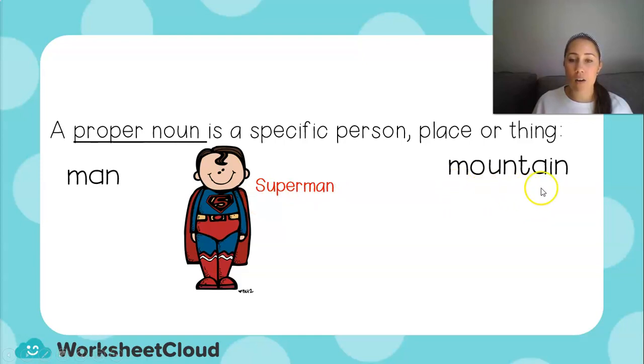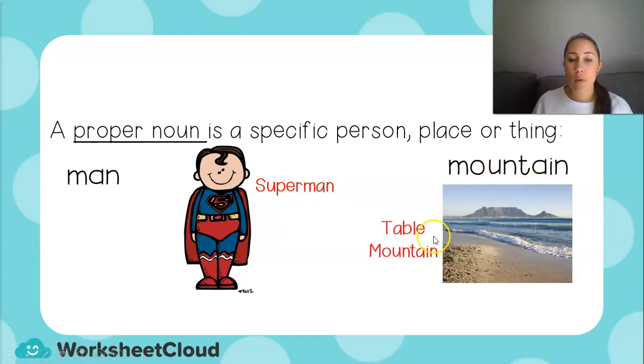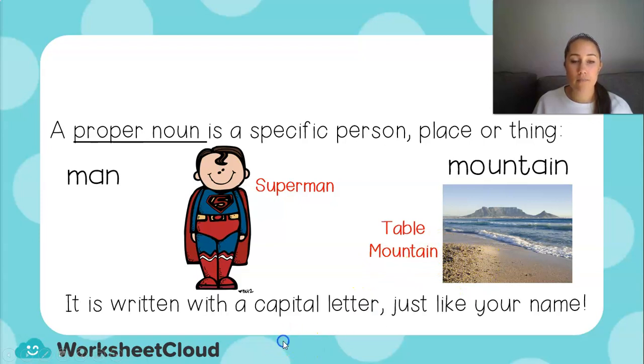Mountain, that is a noun. But Table Mountain, that is a proper noun because there's only one of them in the world, a specific place. So the capital T and capital M because that is the name of that specific mountain. So a proper noun is written with a capital letter, and you have a capital letter in your name. So your name in a sentence would also be a proper noun.